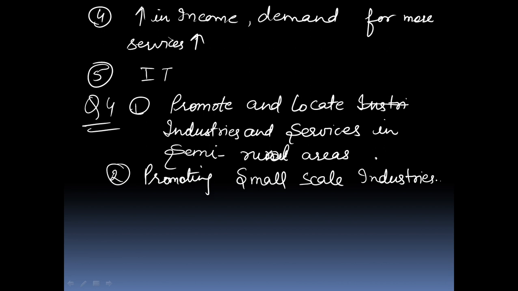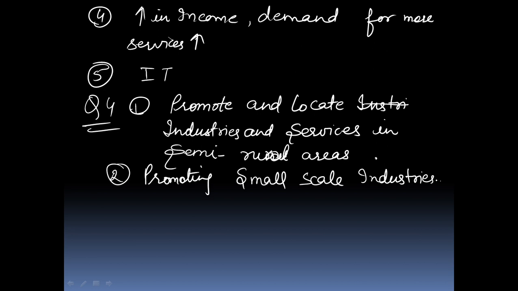Second point says that by promoting small scale industries, small scale manufacturing units, agro processing industries, and by providing loans to them by governments or banks at cheap rates, so that they can improve their irrigational facilities, and small farmers can get 2 or more crops in a year instead of one.